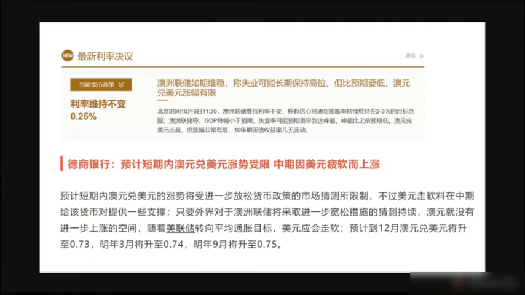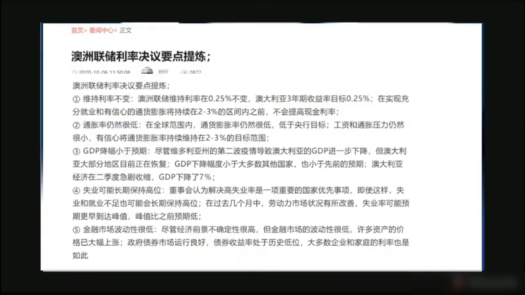So as long as the outside world has some speculation about some economic easing measures that the Reserve Bank of Australia will take, there's no room for the Australian dollar to rise further. However, as the Fed shifts to the average inflation target, the US dollar should be weakened. It is expected that it will push the Australian dollar to rise, so we can pay attention to go long, because the US dollar is still weak.